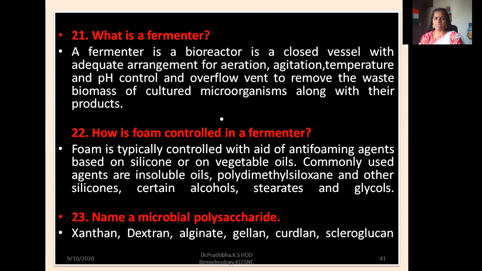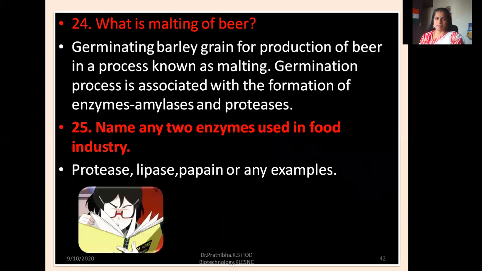Name a microbial polysaccharide. Xanthan gum or xanthan, dextran, alginate, gellan, curdlan, and scleroglucan, you can also write. And what is malting of beer? Germinating barley grain for production of beer in a process known as malting. The germination process is associated with the formation of enzymes, amylases and proteases.